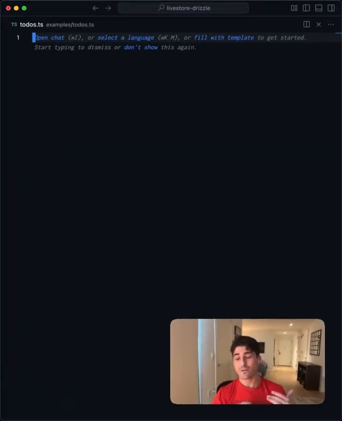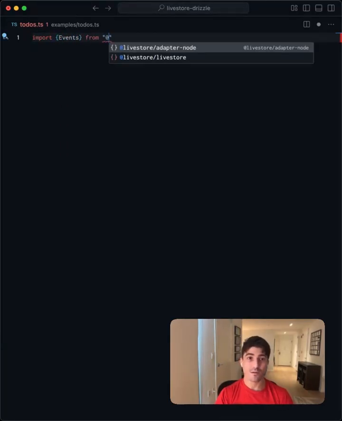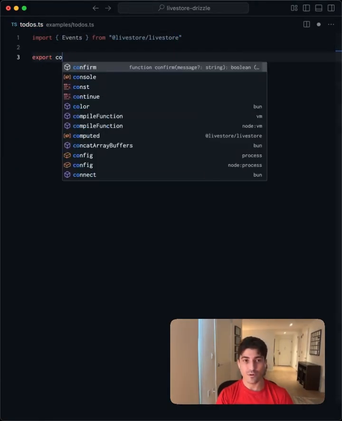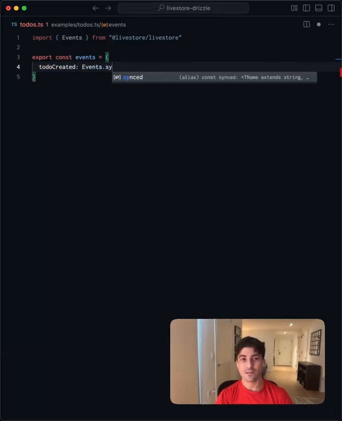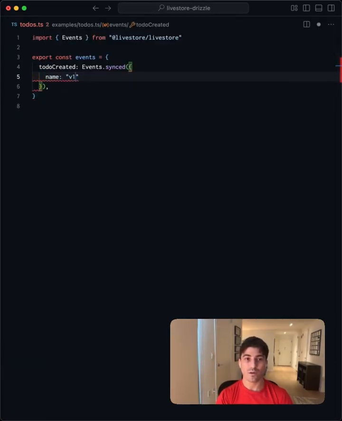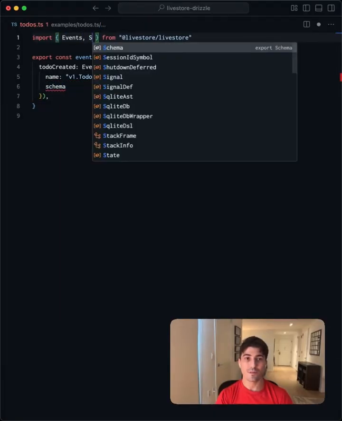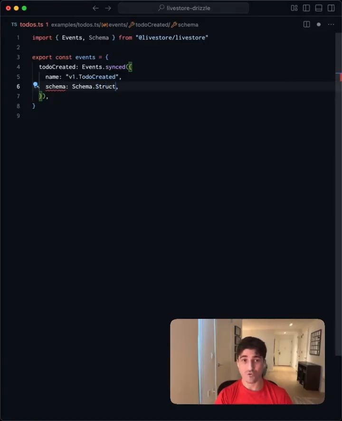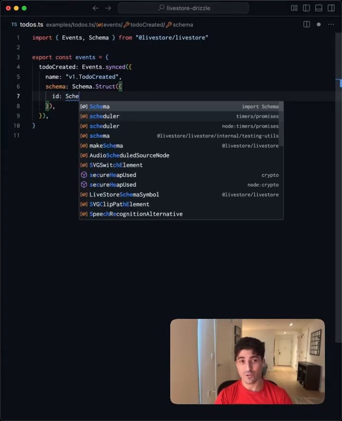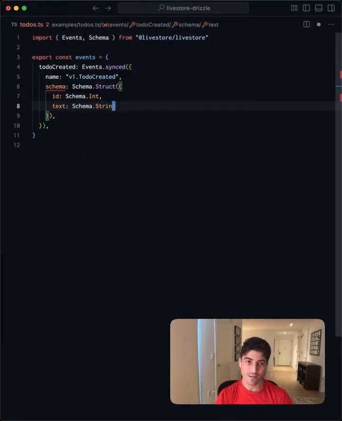Now, the first thing that we're going to do in thinking through the to-dos example is think about what events we should be able to emit. Import events from LiveStore. Export const events equals todoCreated, events.synced. Name will be v1.TodoCreated. And we want to give it a schema. So up top, let's bring in Schema. You could also pull this in directly from Effect. This is going to be a Struct with an ID, which should be an integer, and the actual to-do text.